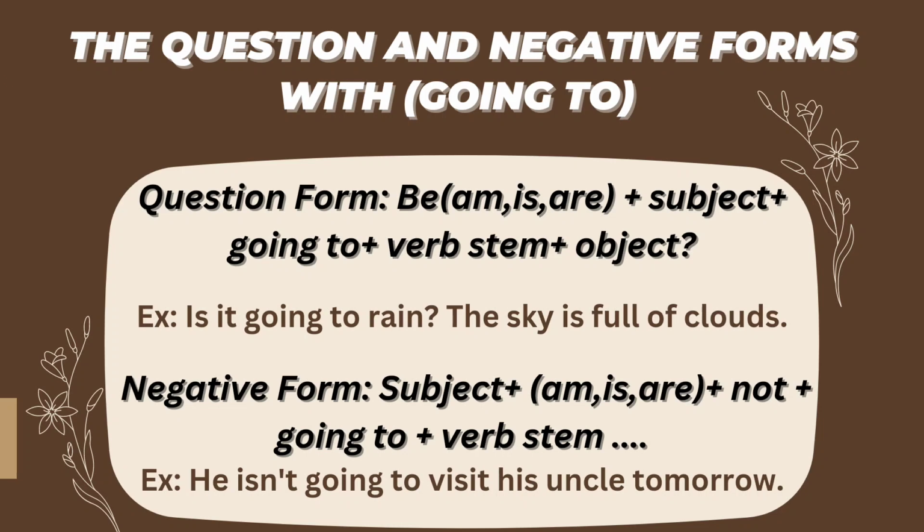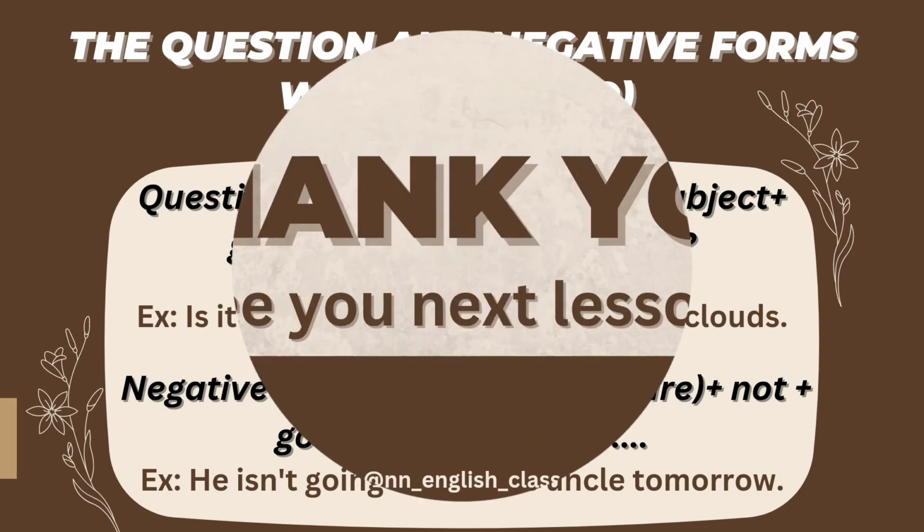The sky is full of clouds. Then we have the negative form, which is the subject, plus am or is or are, plus not, plus going to. For example, he is not going to his uncle tomorrow, or he isn't going to his uncle tomorrow.